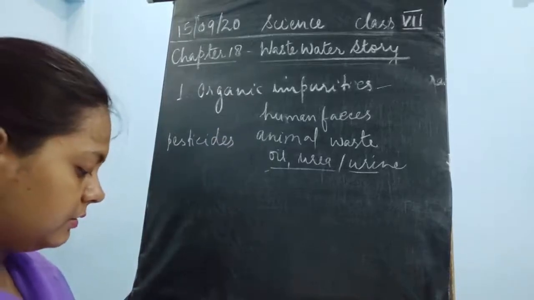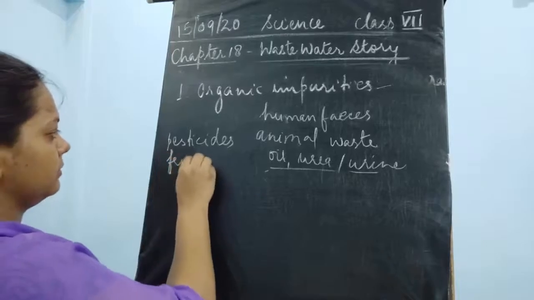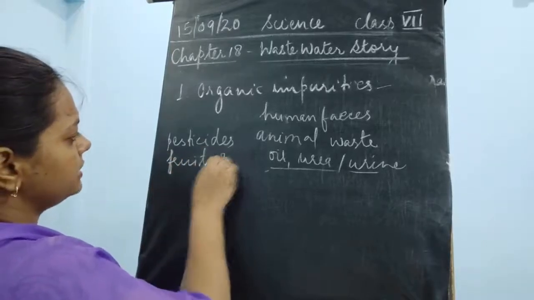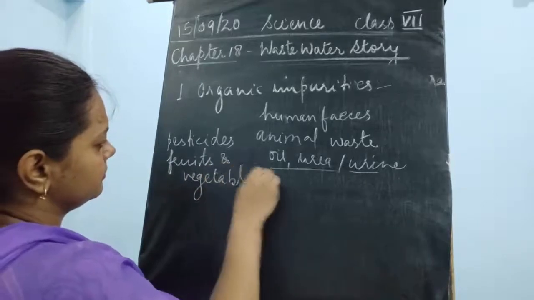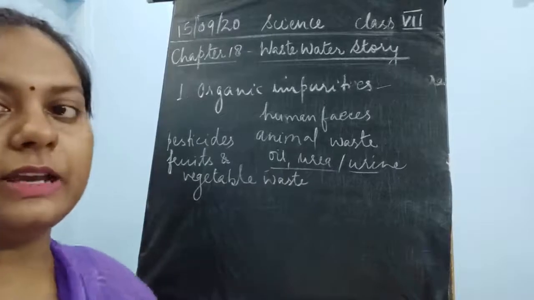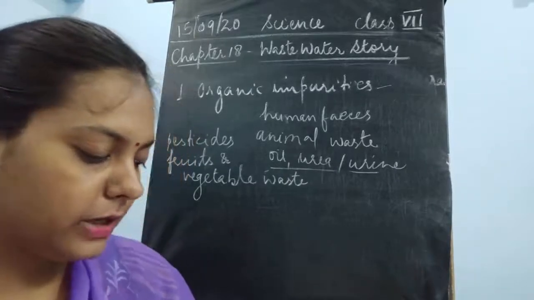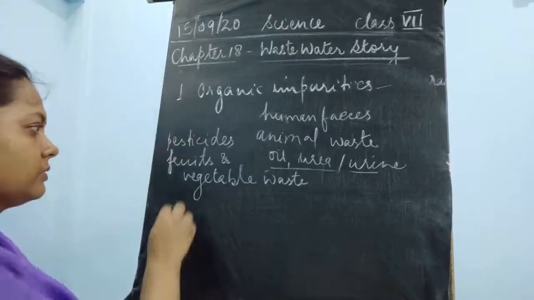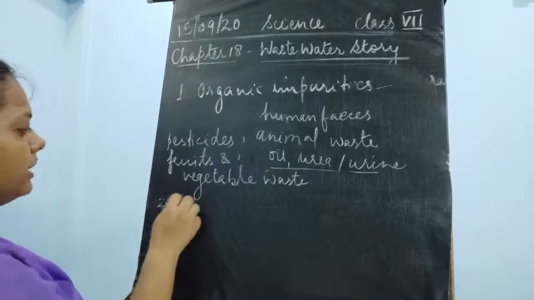It includes fruit and vegetable waste. Okay, so it includes vegetable waste, it includes fruit waste. Okay, fine. So all these are the things which include the organic waste. Now we'll talk about the inorganic waste.